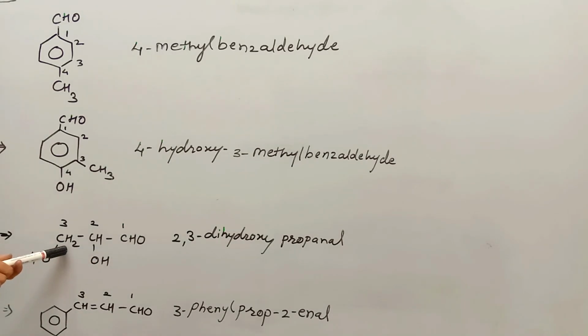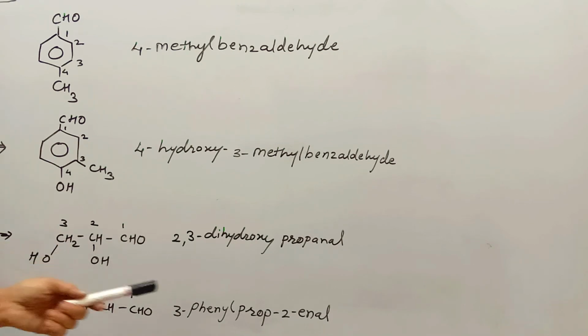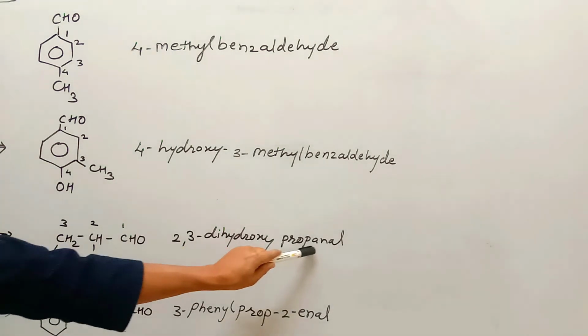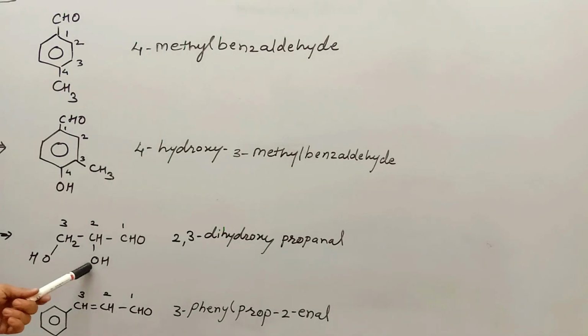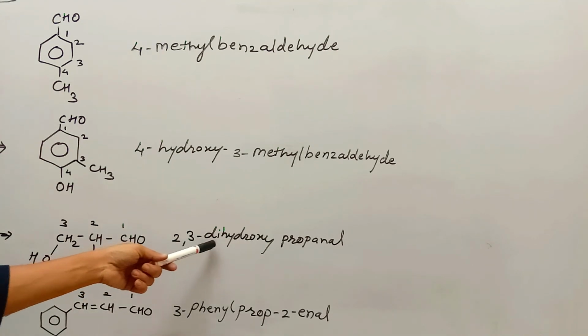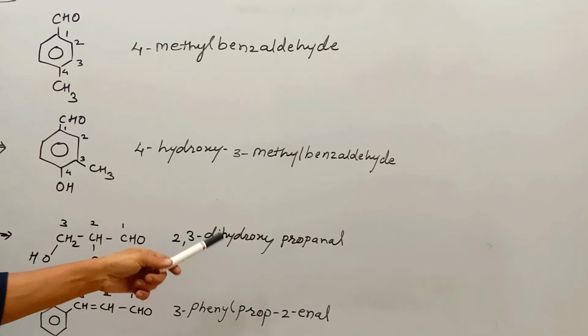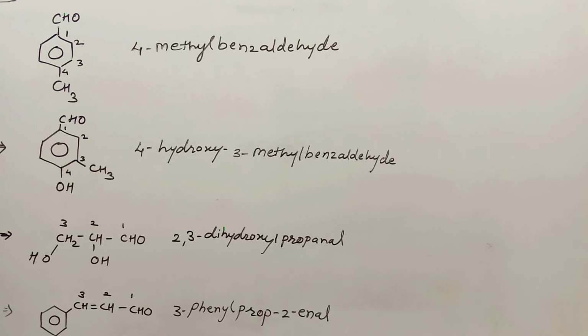Look here, 3 carbons are there. That's why the basic alkane is propane. From propane, e is replaced, so the parent is propanal. 2 OH groups are attached at 2nd and 3rd positions. That's why 2, 3, di, because 2 are there, hydroxy propanal.